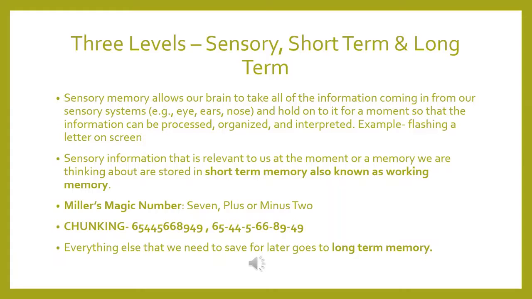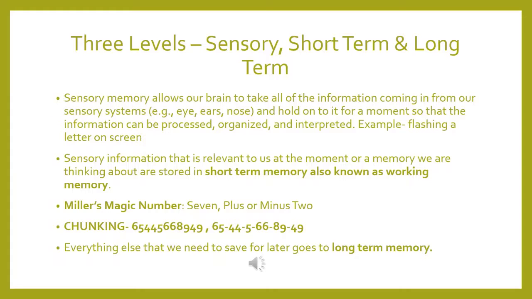So Miller conducted this experiment, and he found that half of the people were able to memorize the numbers up to seven atoms or pieces of information. But there were a few people who could remember pieces of information up to 9 digits.